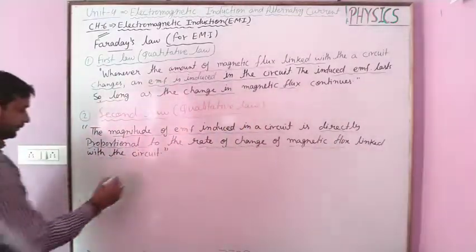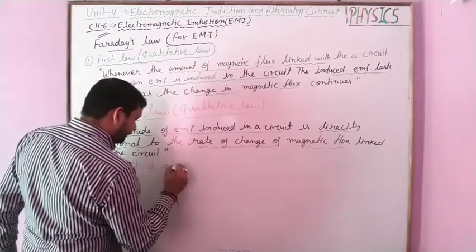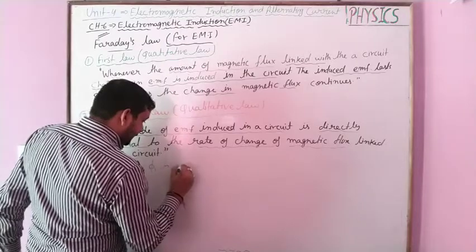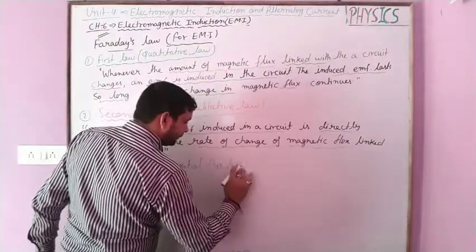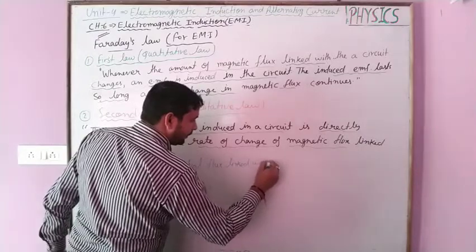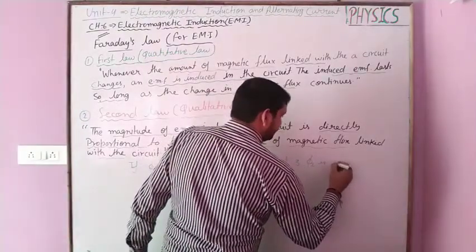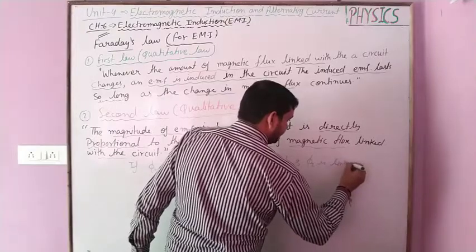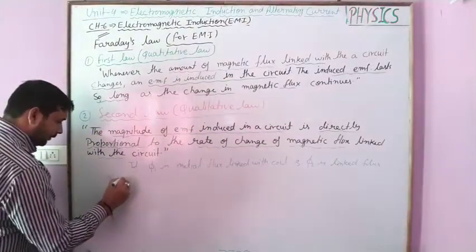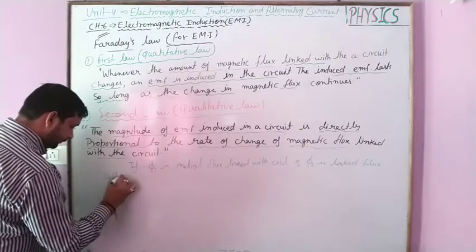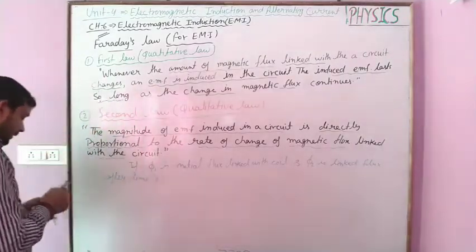Okay, now if phi1 is the initial flux linked with the coil, and phi2 is the linked flux after time t. Okay, after time t, therefore